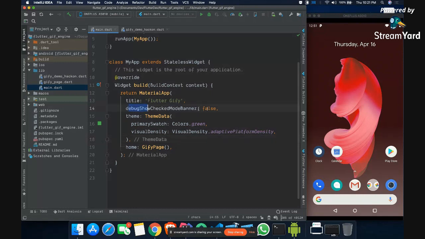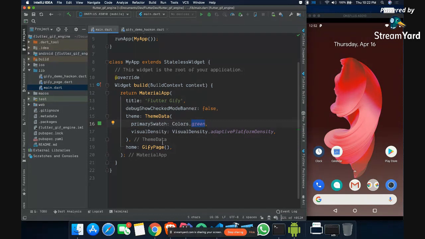Then we are setting the debug banner check to false, which means it won't show any debug banner. By default it shows one. And then it shows theme data, where the primary color is green. Visual density is something you can read about in the Material Design guidelines, which has a density section. So I'll not go into details. I'll rather focus on the main application.